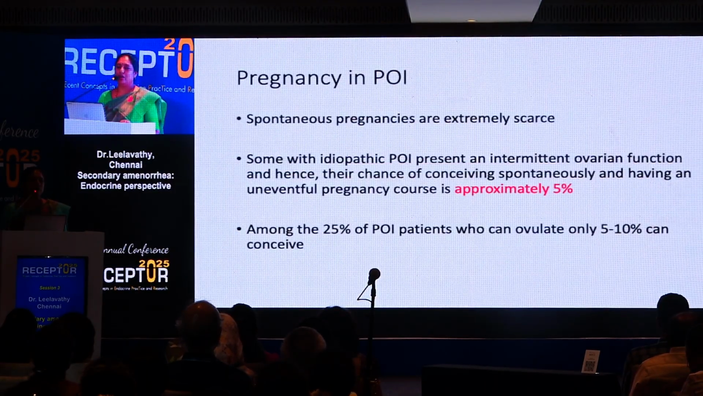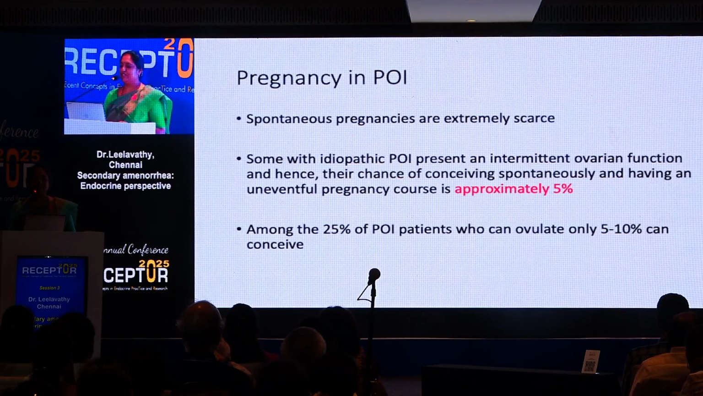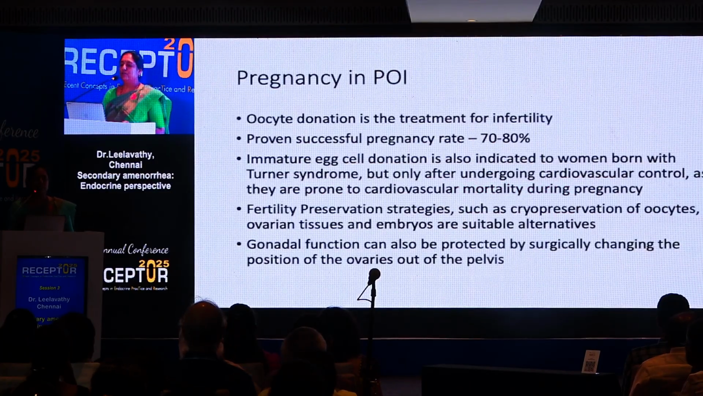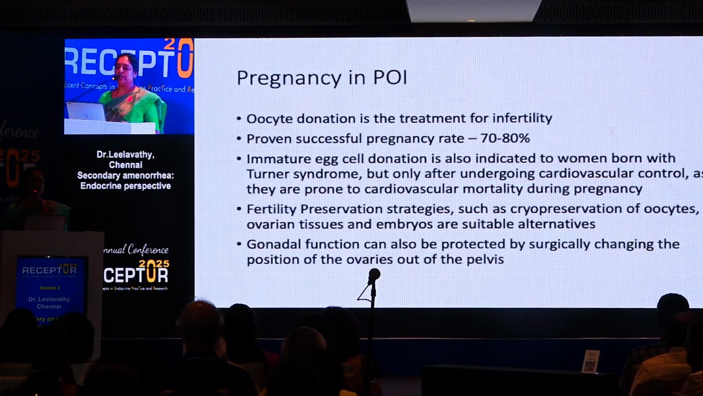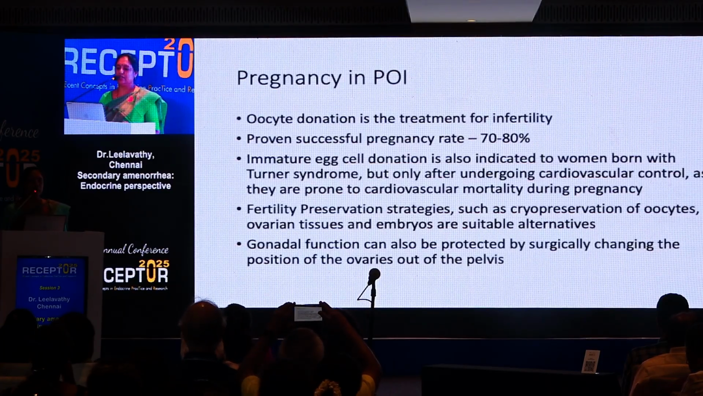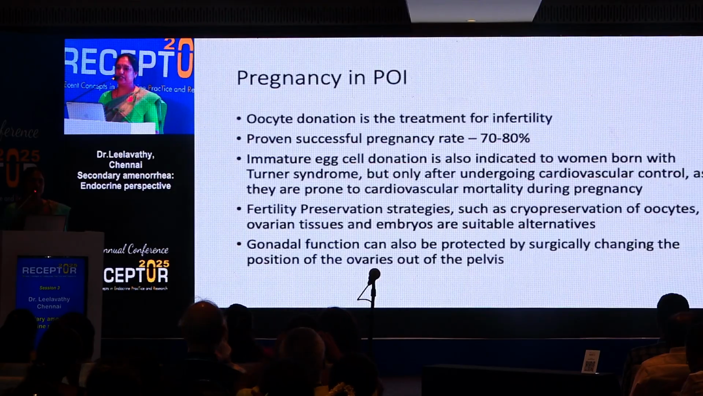So what is the pregnancy planning in primary ovarian insufficiency? Approximately 5% of the women can conceive. Among them, 25% of primary ovarian insufficiency patients can ovulate, but only 5 to 10% can conceive. It's extremely scarce. So there are options like oocyte donation in the treatment of fertility, and the proven success rate is around 70 to 80%. Immature egg cell donation in Turner syndrome is possible, but we have to make sure the cardiovascular